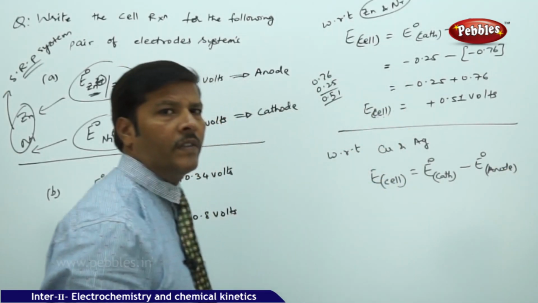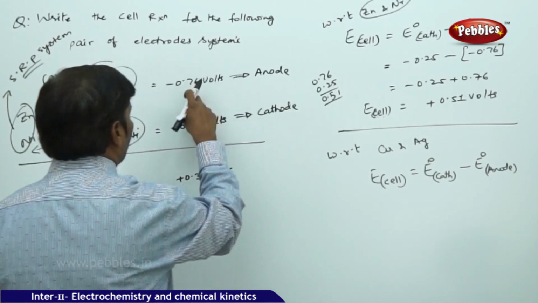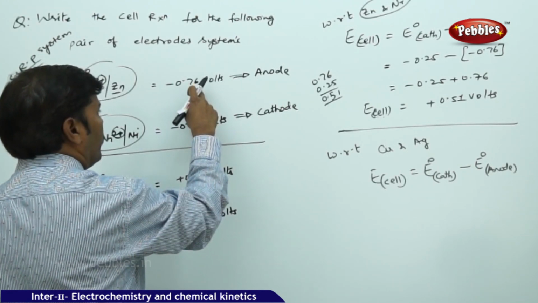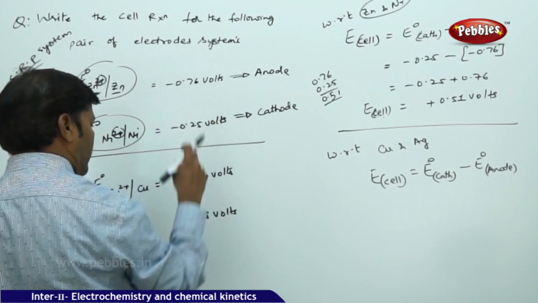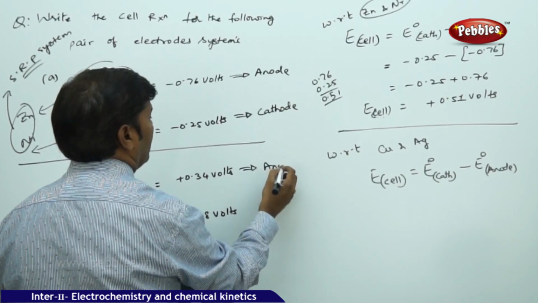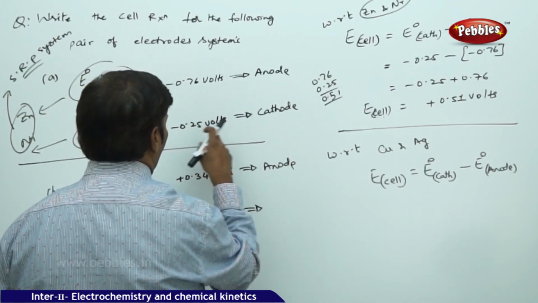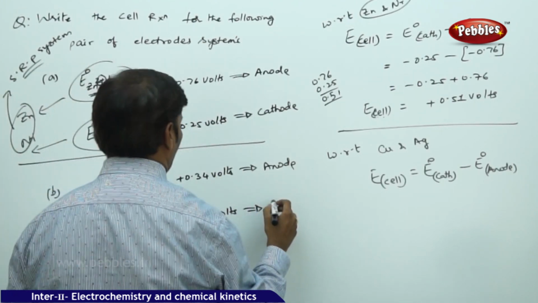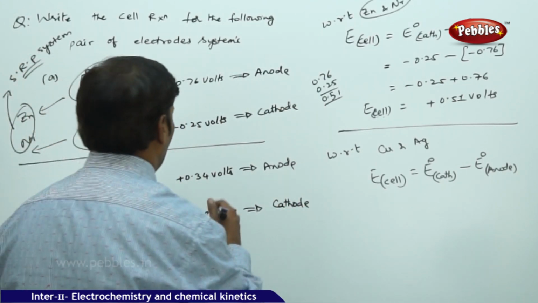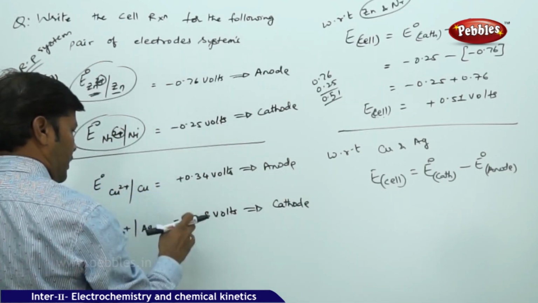The more negative, meaning less positive, must go for anode, and the less negative, meaning more positive, should go for cathode. So the more positive one should go for cathode.